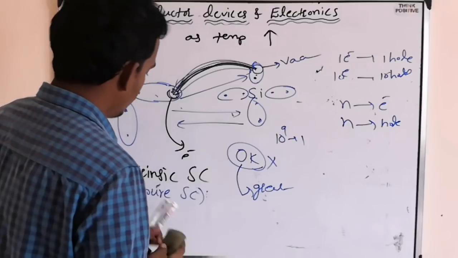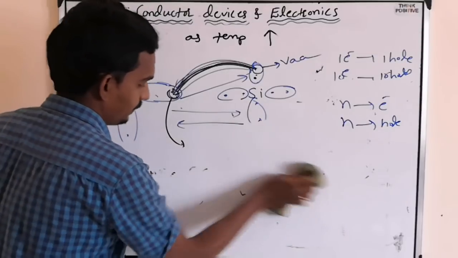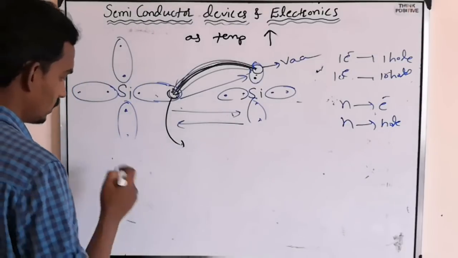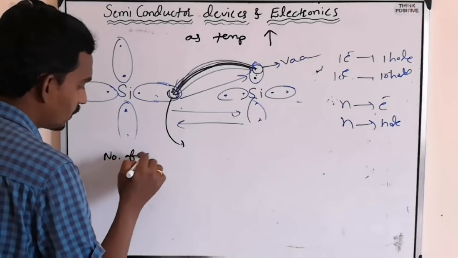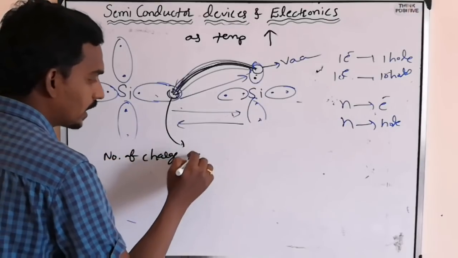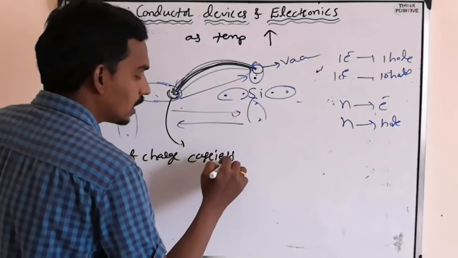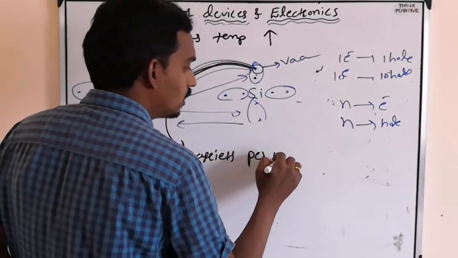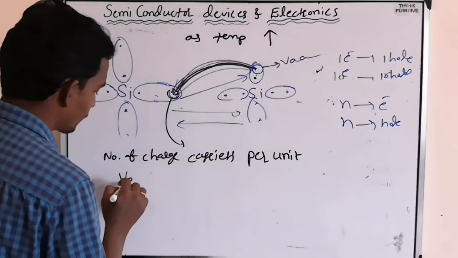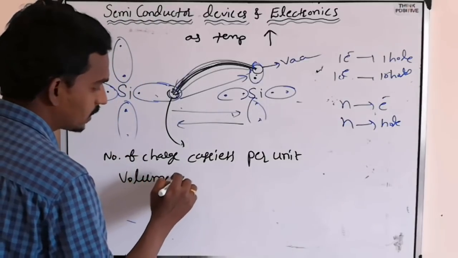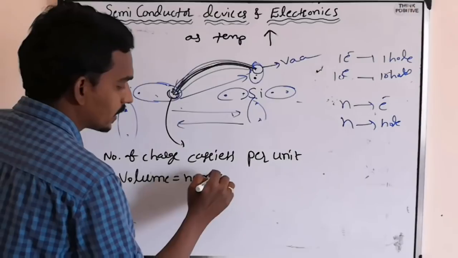So here we define one thing: the number of charge carriers per unit volume is called number density.